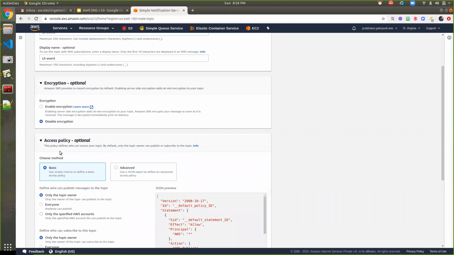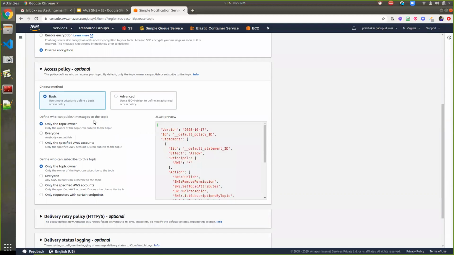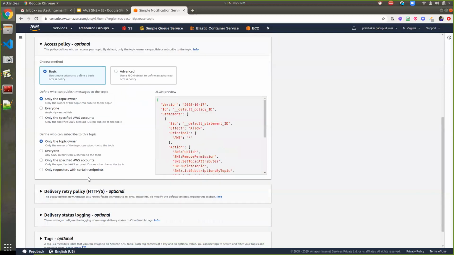And access policy is nothing but, suppose in my AWS account multiple teams are working. I created a topic, and if I leave it blank, anyone can go ahead and push messages, as well as anyone can configure or use it. Here I can customize who can publish messages to the topic, only the owner or everyone, or specific AWS accounts, and who can subscribe. Suppose I want to restrict that, these are the set of AWS resources that can subscribe to my topic. That kind of subscription we can also restrict and customize.